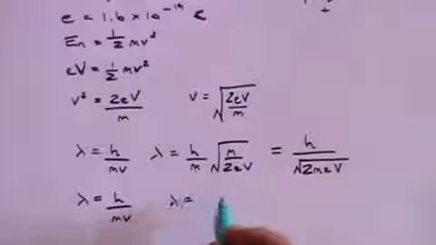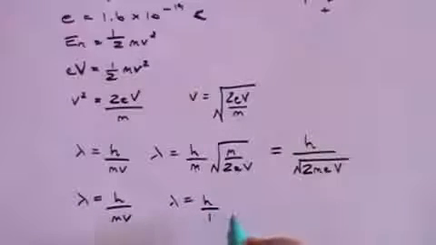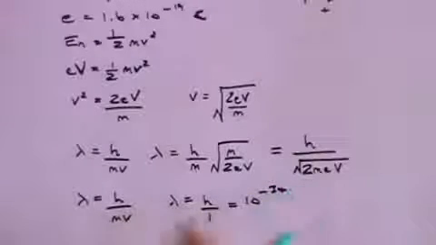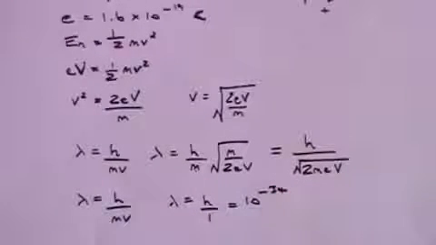So we've got 1 times 1. That means that lambda equals h over 1. And what is h? It's 10 to the minus 34. So the wavelength would be 10 to the minus 34 meters. And that's immeasurable. You would never be able to measure a wavelength as small as that. So for all practical purposes, the wavelengths that you and I have are immeasurable, and we do not see ourselves as waves. We see ourselves only as solid objects.